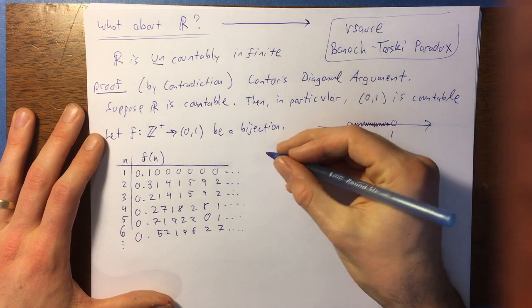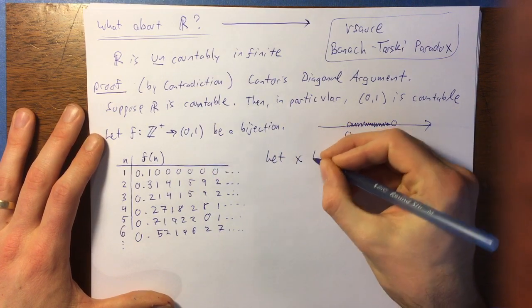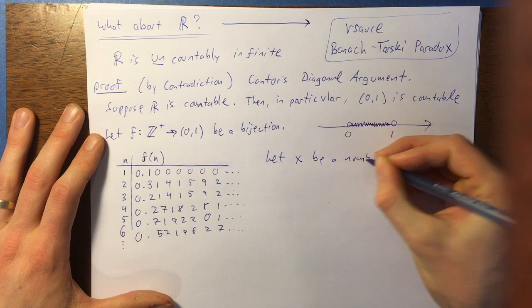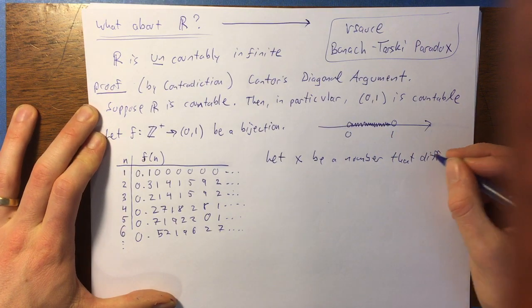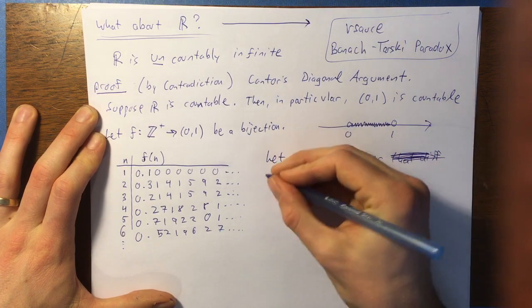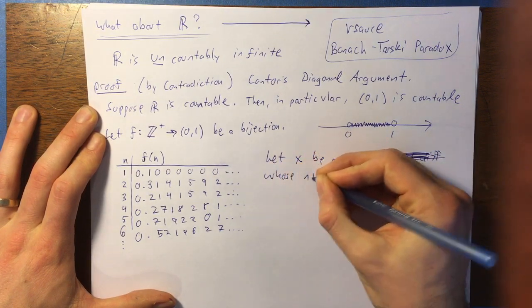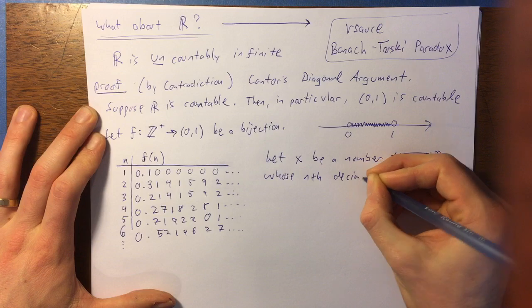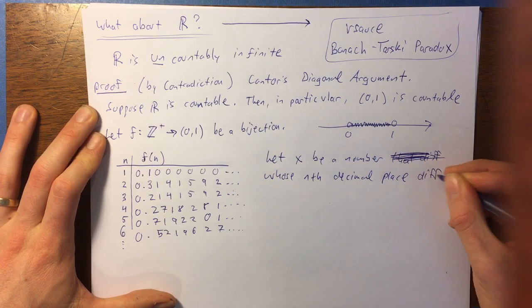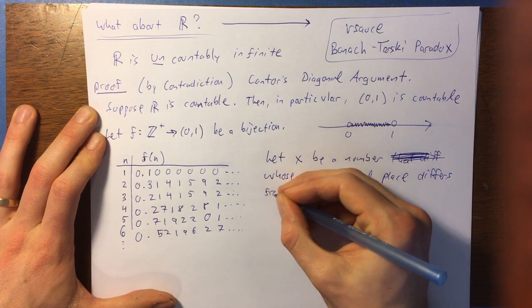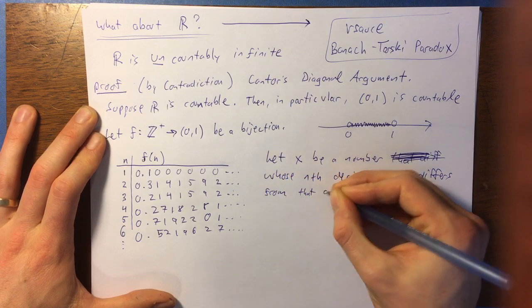But here's what I can do. Let's let x be a number whose nth decimal place is going to differ from that of f of n.